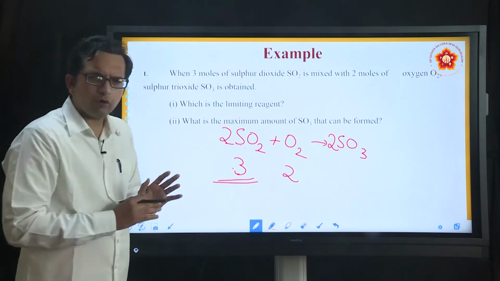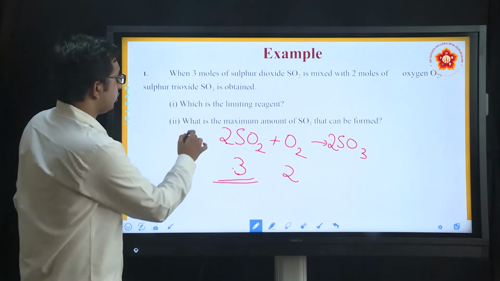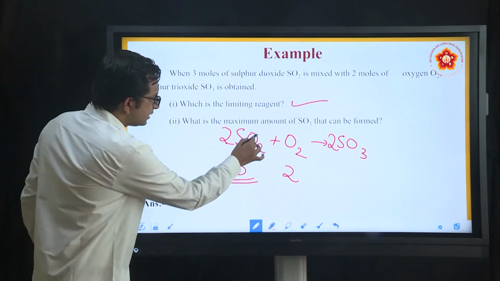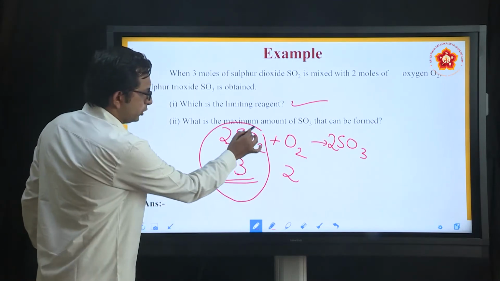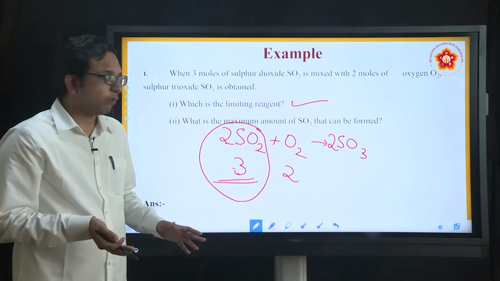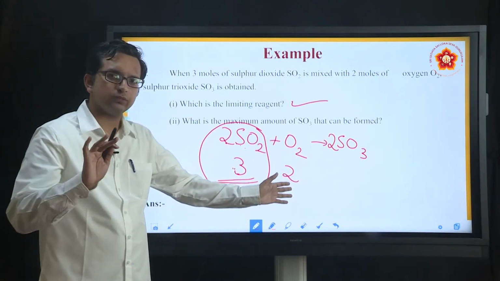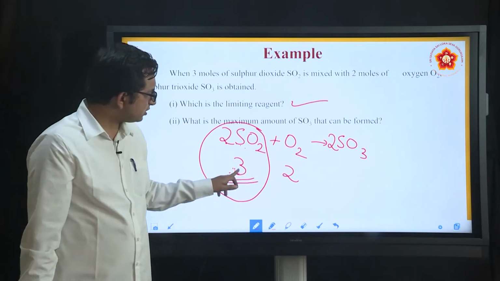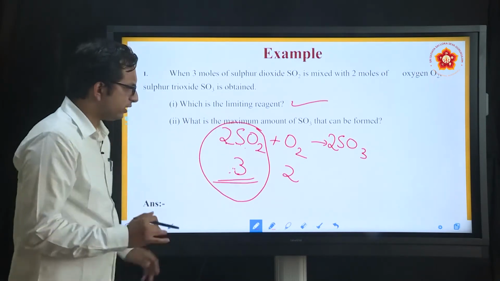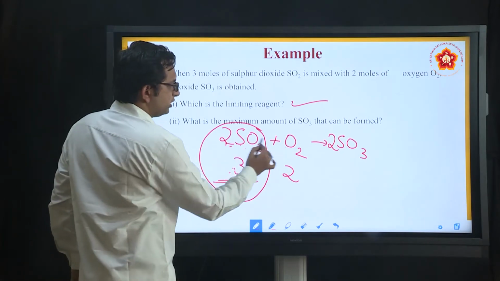So, this is how we can determine the limiting reagent. That is the first question: which is the limiting reagent? The limiting reagent is SO2, because you have taken only 3 moles, whereas oxygen you have taken 2 moles. Now, at the outset it seems that 3 moles is bigger than 2 moles, but you have to understand how the reaction proportion takes place.